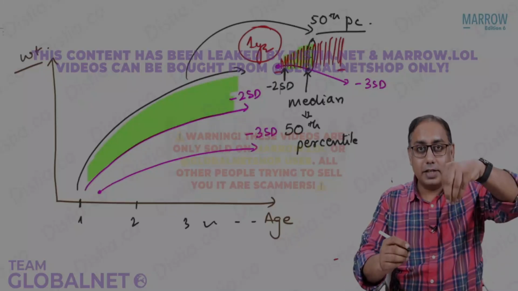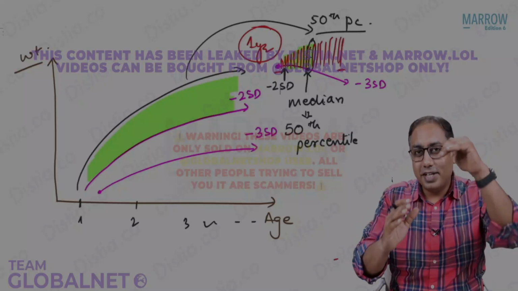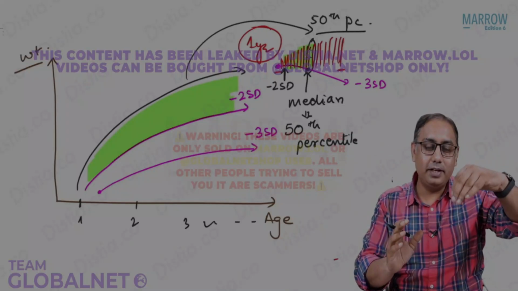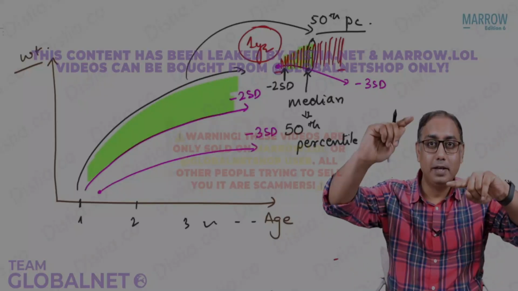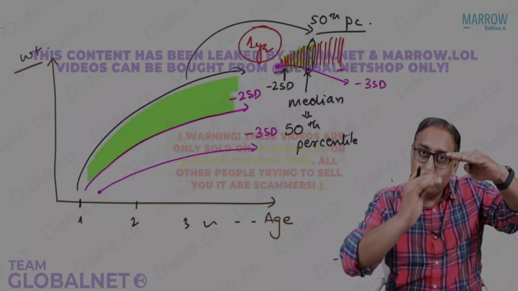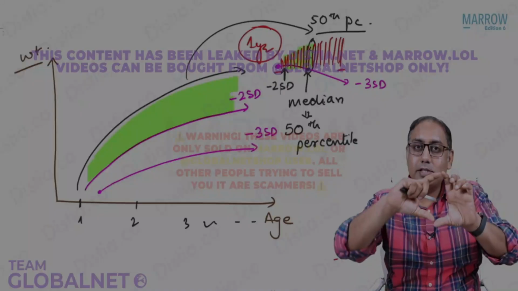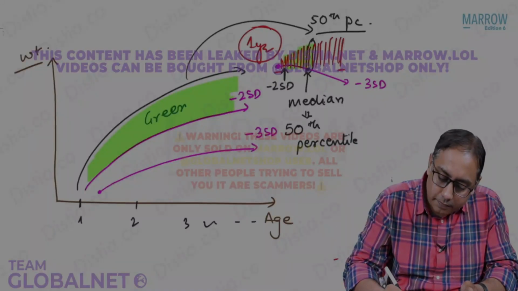So the center child is taken as the upper reference curve. The center weight, or the average weight of the Indian data, is taken as the upper curve. And the children who are below the upper curve, from the center point till -2, lie in the green zone.